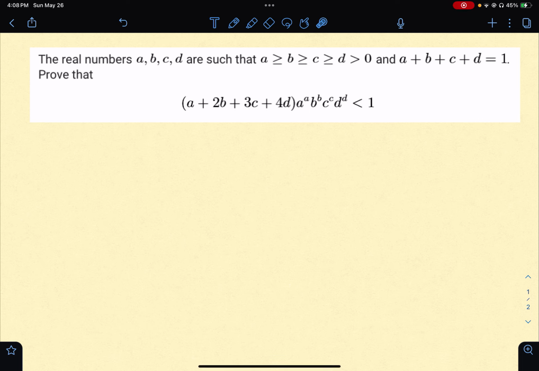Now the first troublesome thing, the first rock you can see while attempting the problem, is this ugly term here. This ugly term is what we'll have to remove first of all. So we'll have to reduce this statement to an alternate statement.